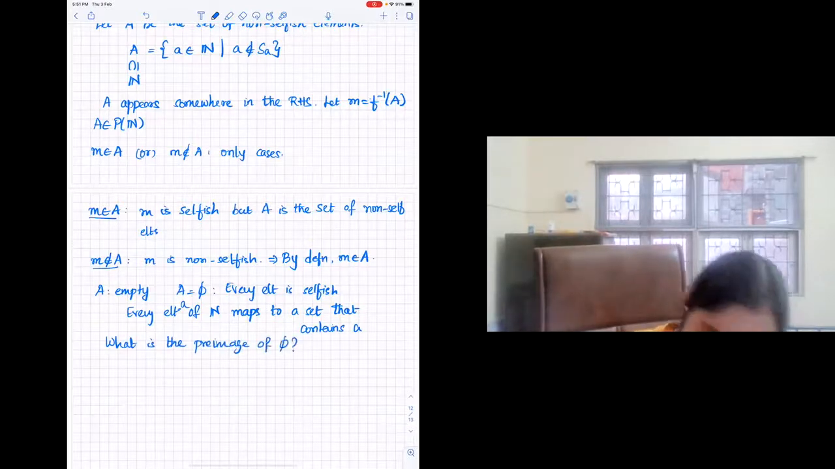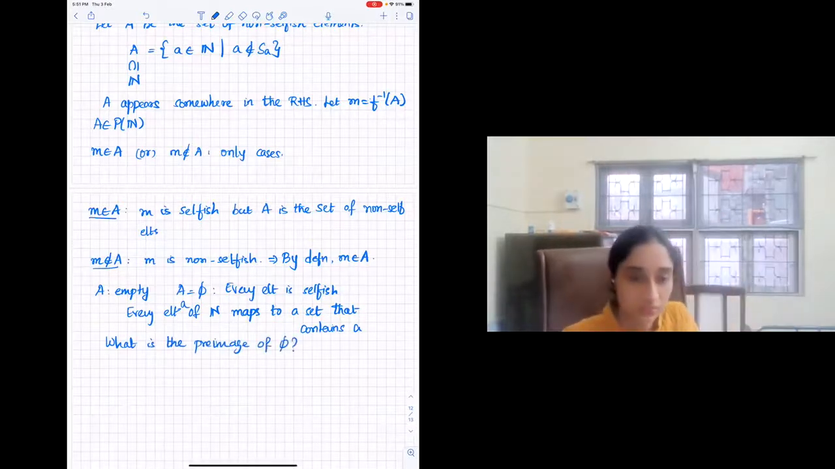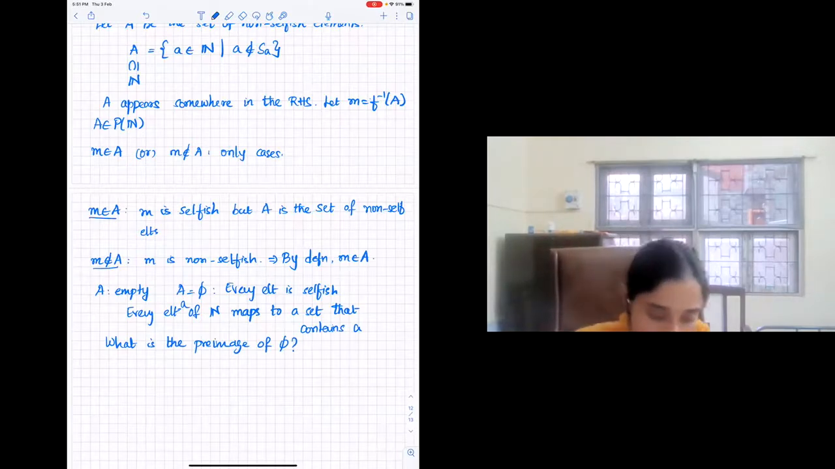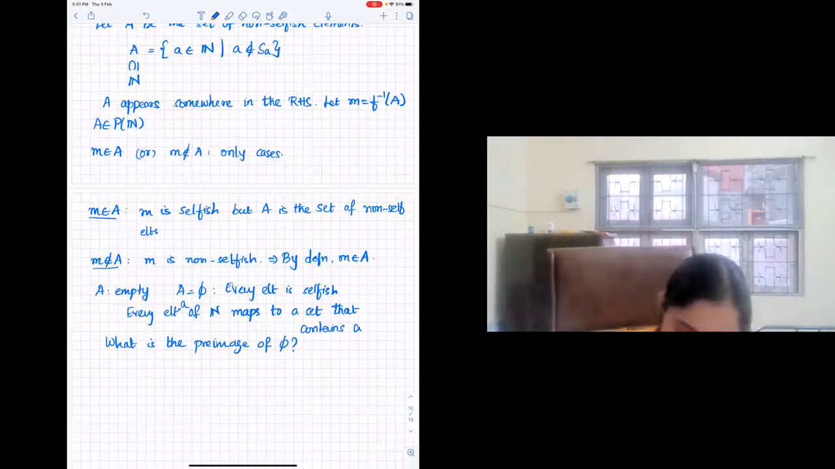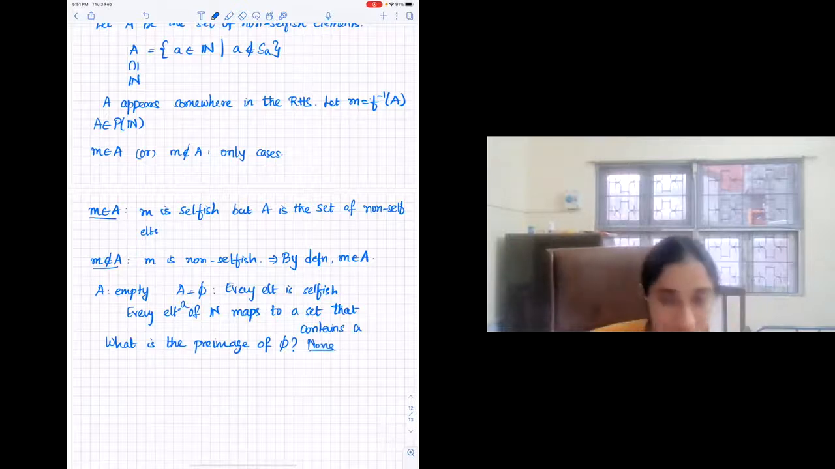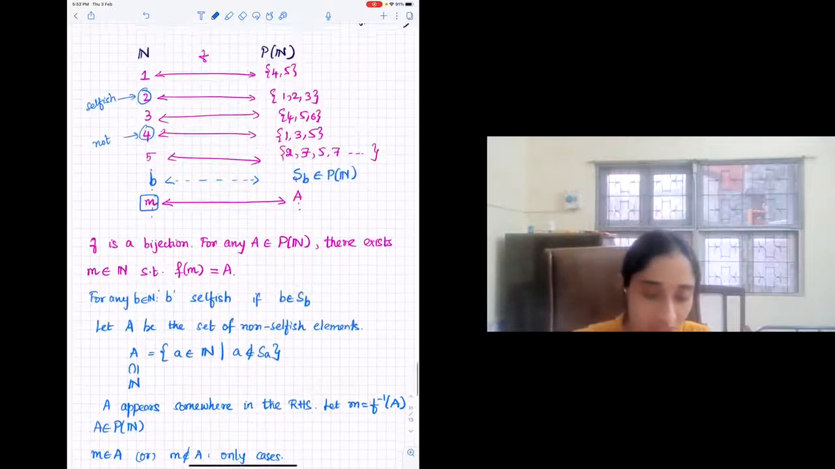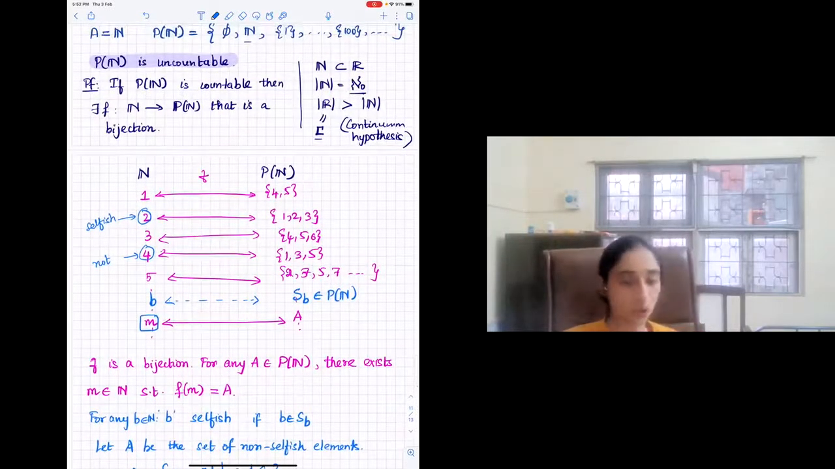Ma'am, if we assume that it has a pre-image in the natural numbers, then we get a contradiction, because all the elements would be selfish then. And if we assume that it has a pre-image B, then we are actually saying that the empty set contains B, which is a contradiction. Yeah, so whatever you said is right. I'm just using the same language as selfish so I can complete the proof. Okay, so is this clear? If there are any questions, we'll stop and take them.